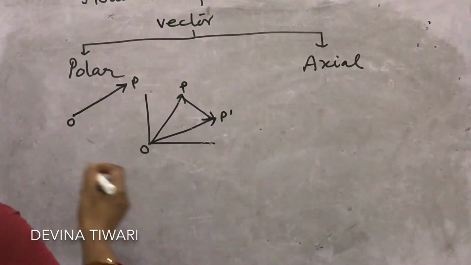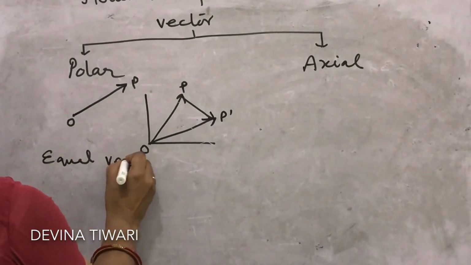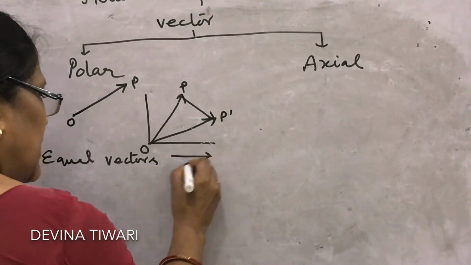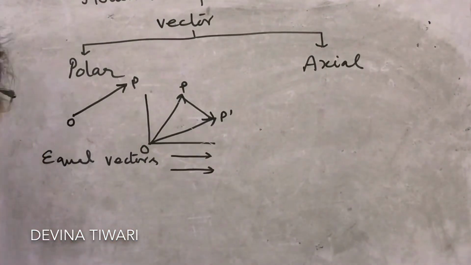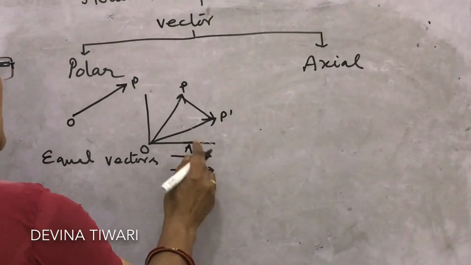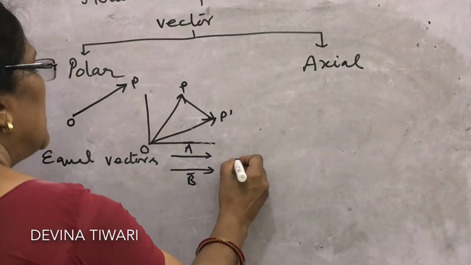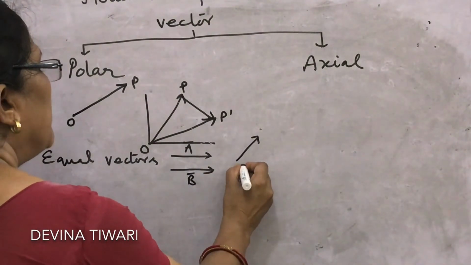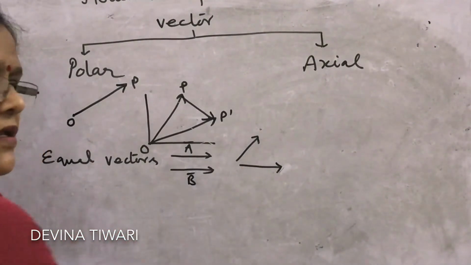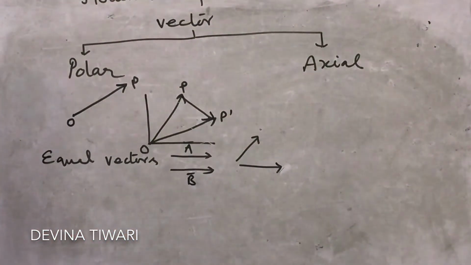Now suppose we describe the other vectors, equal vectors. Equal vectors, as per the name, are vectors having both direction and magnitude the same. Suppose this is A and this is B, both having the same magnitude and direction. What about vectors that are equal in magnitude but different in direction? Then they are unequal. The magnitude is the same, but since the direction is changed, they are unequal vectors.